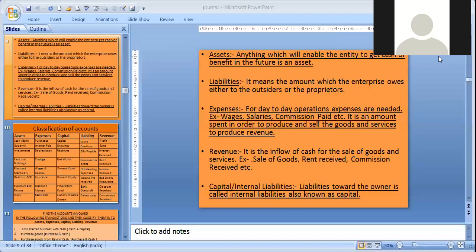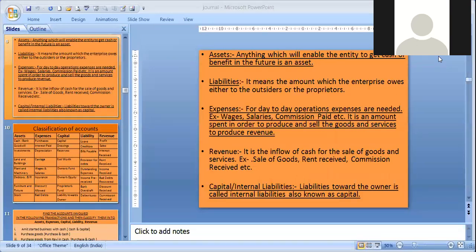You have given the rent so that you can live in the home, or you can use the building property for the month. That's why you are paid rent. So expenses are incurred so that they give you service or can produce some goods. Expenses are to bring the goods to production level, like carriage inward. Expenses paid to the workers, like wages, to produce the goods. And ultimately, these expenses are incurred in order to earn revenue.